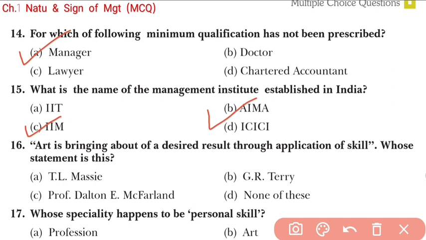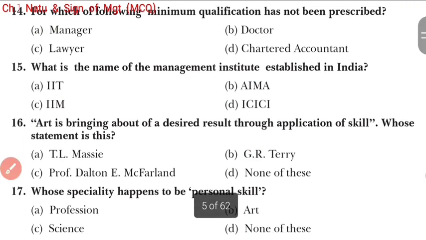Then question number 16. Art is bringing about a desired result through application of skill. Whose statement is this? Now students, you will have to identify who has given this statement. So children, this is the statement of G.R. Terry. These are the questions where you need to learn the statements.